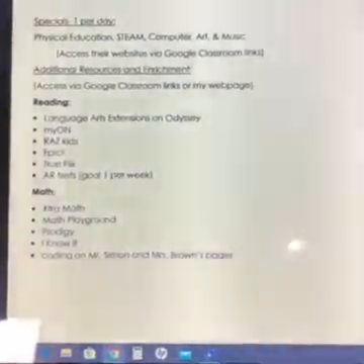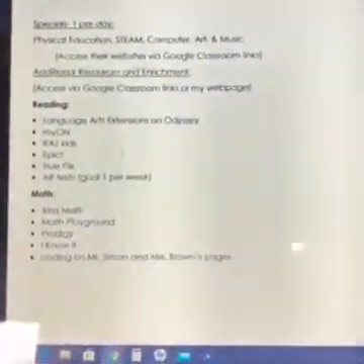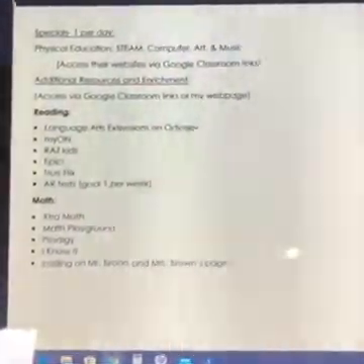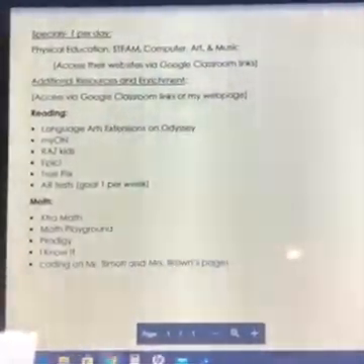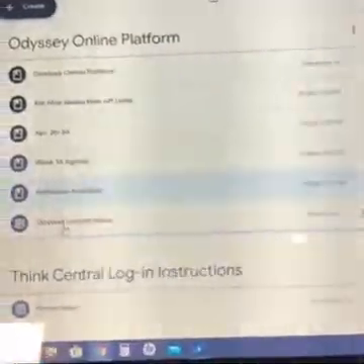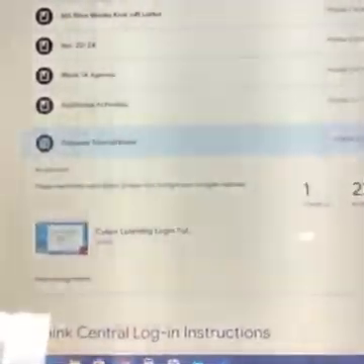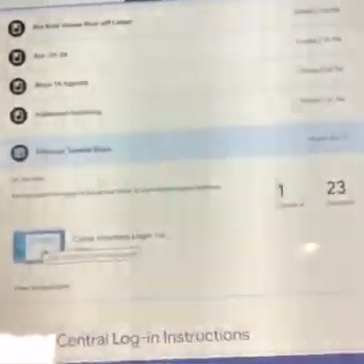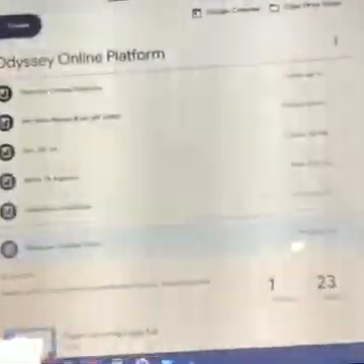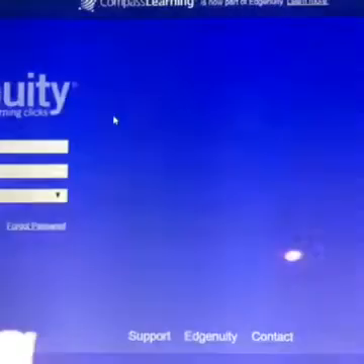If you don't know your login for one of these things, you can contact your teacher. We have sent most of them out, so you can let us know if you don't have a login for one of those, and we can help you with that. The last thing on here is an Odyssey tutorial video from Mrs. Baroni, and this is how you will log in, but I am going to show you that too. I'm going to go back up here to the platform, click view material, and then log in.